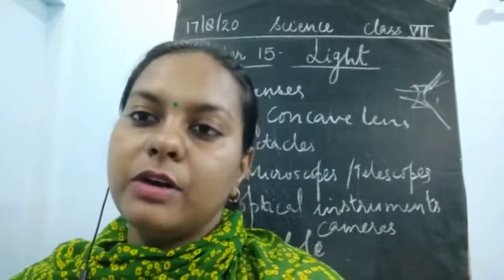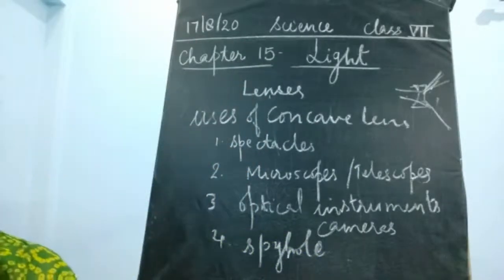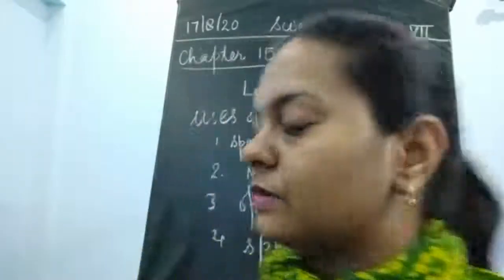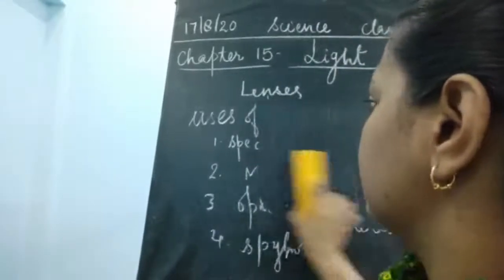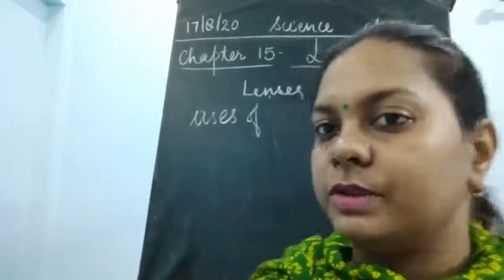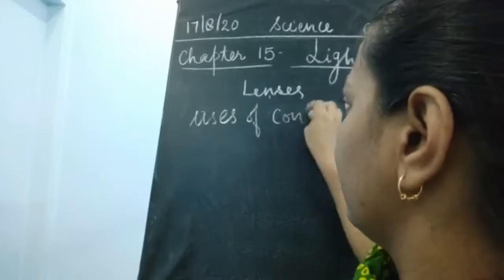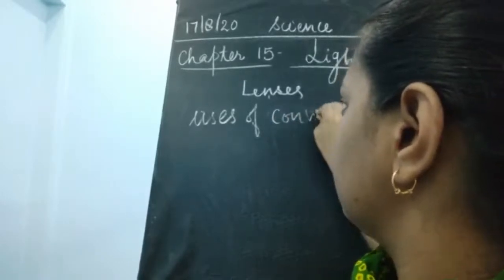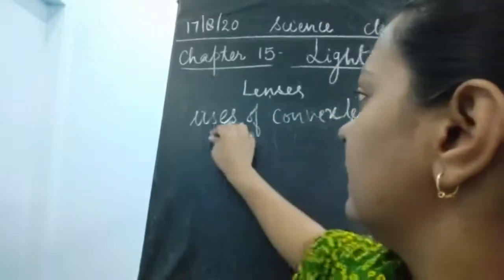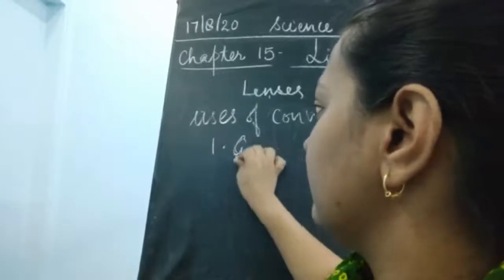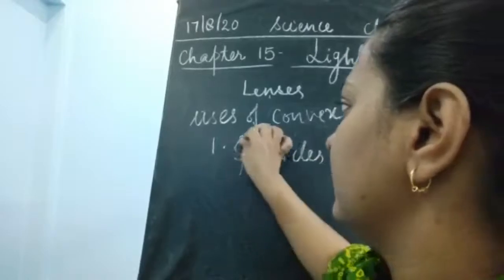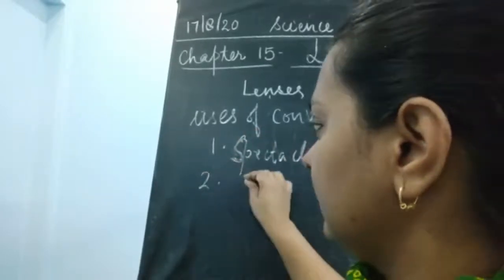Now the next thing we will discuss is the uses of the convex lens. I'll just write down the uses. Convex lens, sorry, convex, because concave we just discussed. Convex lens is again used in making glasses, in making spectacles. It is used for treating different eye defects. Second, it is used in cameras.